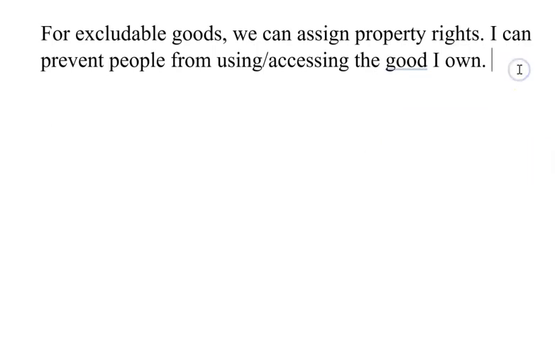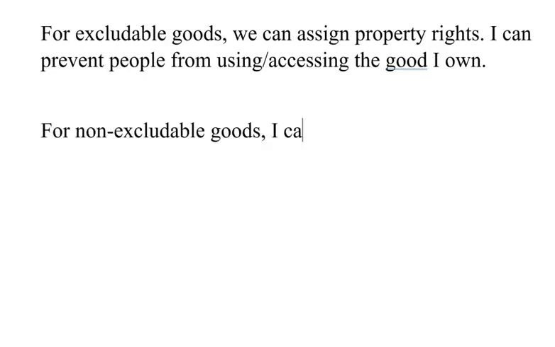If I own a food or a laptop or a product, even if it may be non-rival, if I own it, I can prevent someone from coming in and using it. However, for non-excludable goods, I cannot assign property rights in the proper sense. Later we will see some examples where we can, and we'll see what happens then.